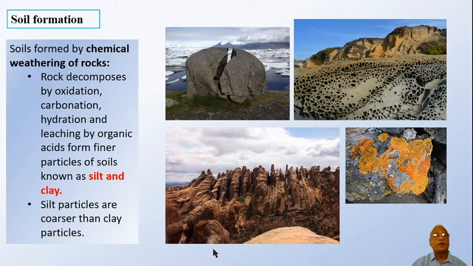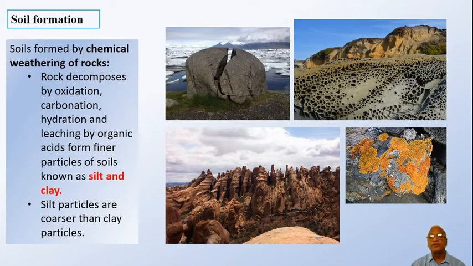Okay, here there are pictures which show chemical weathering. The soils are formed by chemical weathering of rocks. See, rock decomposes by oxidation, carbonation, or hydration, and leaching by organic acids from finer particles of the soils. The soil formed is known as silt or clay. Silt particles are coarser than the clay particles. You can see in the picture there are a variety of chemical actions which have taken place.